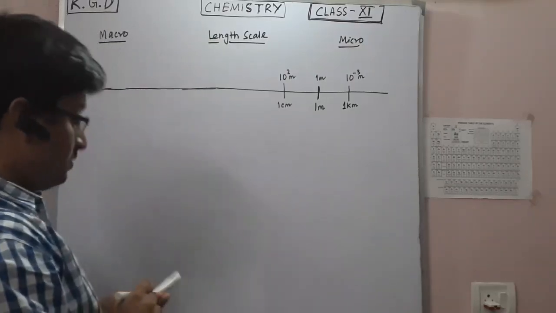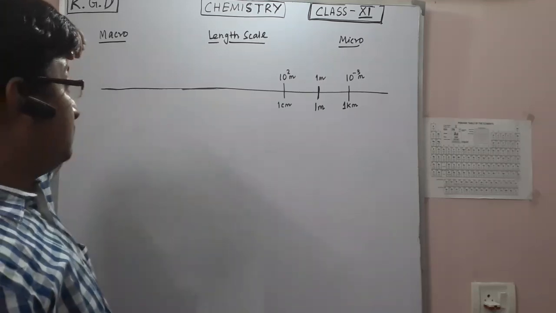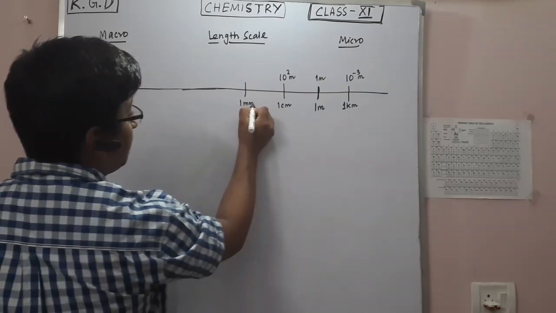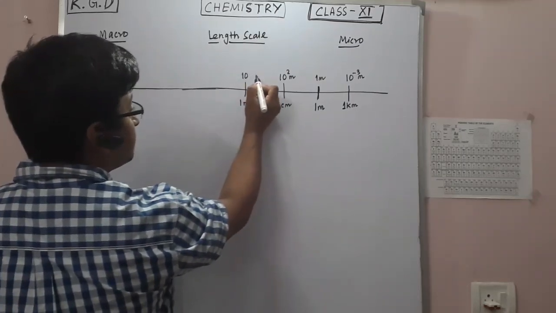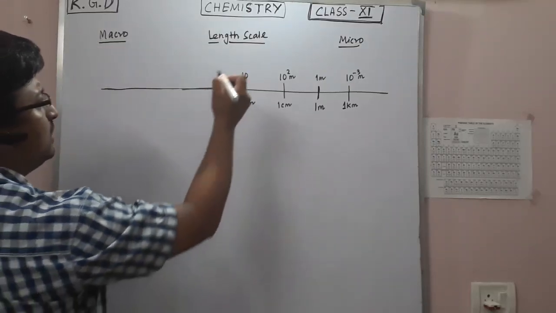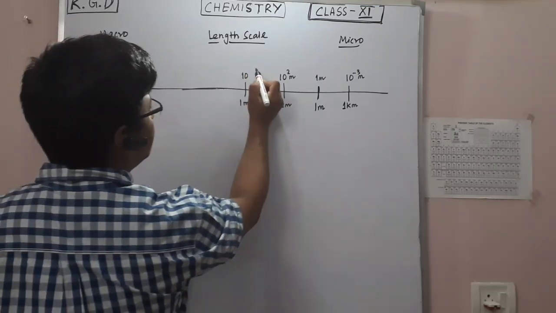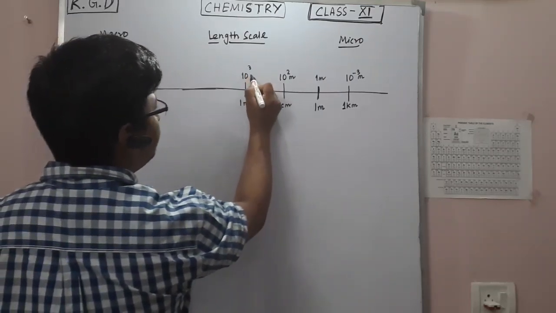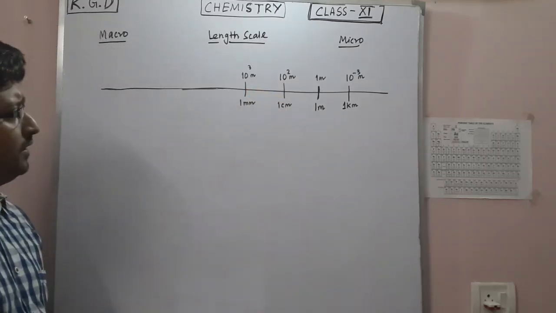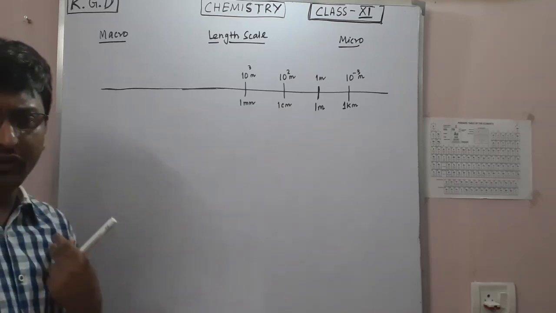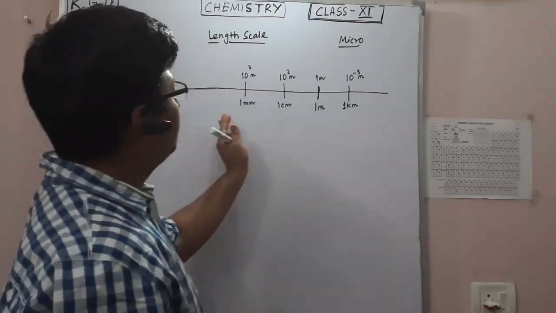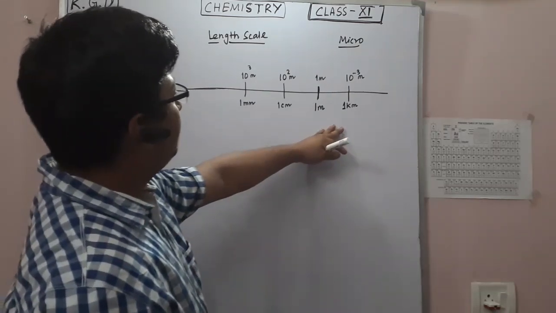Okay. 1 millimeter is, no, something is wrong. 1 millimeter is basically 10 to the power minus 3 meter. Now, beyond this, what you will do? You get smaller. Let's say you are going to the micro range.